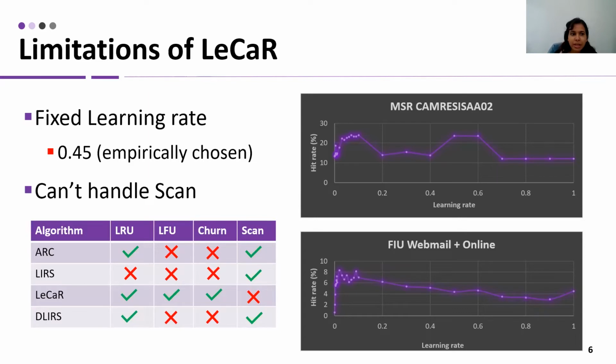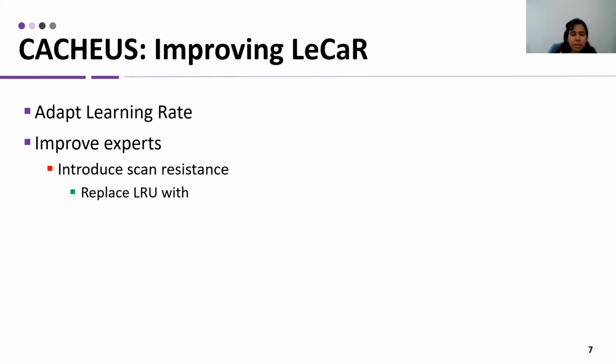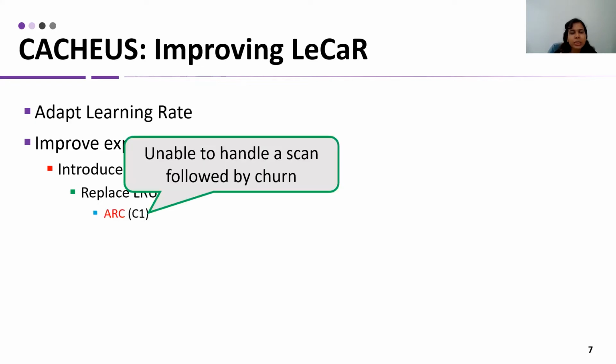Also, we have seen that LeCaR can't handle the scan type, whereas ARC, LIRS, and DLIRS can handle the scan primitive type. To improve LeCaR and design this new version, CACHEUS, we first adapt the learning rate in LeCaR, and then we improve the experts to introduce scan resistance. To introduce scan resistance, we first attempted to replace LRU with ARC, but we see that it's unable to handle a scan followed by churn.